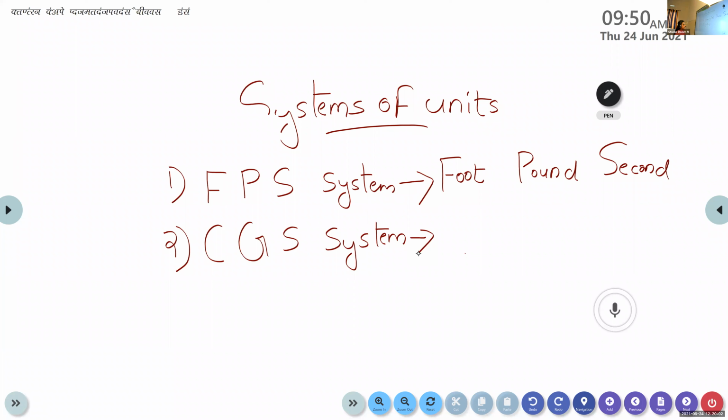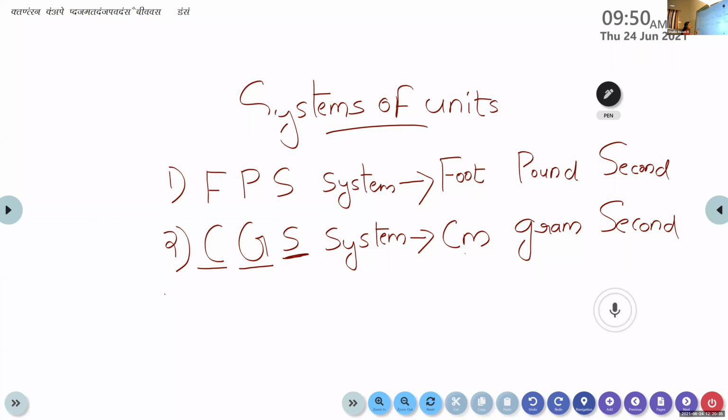Later, another system of unit was introduced here, that is the CGS system. Here C stands for centimeter. And G stands for gram. Gram is used to express the mass of an object. And S stands for second. This is the CGS system, centimeter, gram, second system.